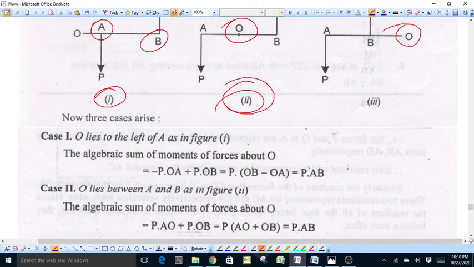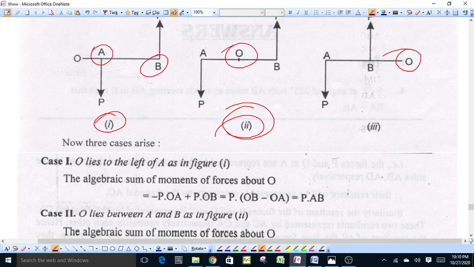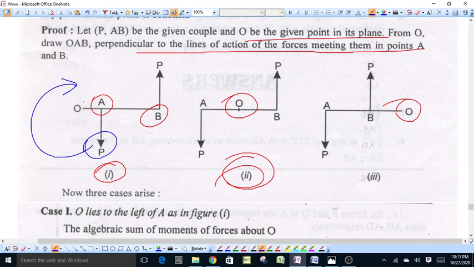In the first case, O lies to the left of point A. Then the algebraic sum of moments of the forces about O will be equal to minus P into OA, the minus sign being due to the clockwise sense of the moment, plus the moment of the force P acting at B about point O, which is of anti-clockwise sense.